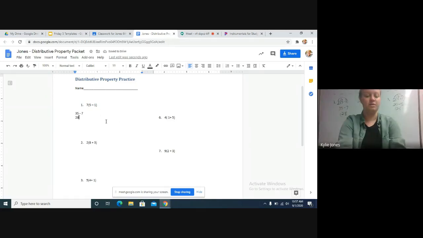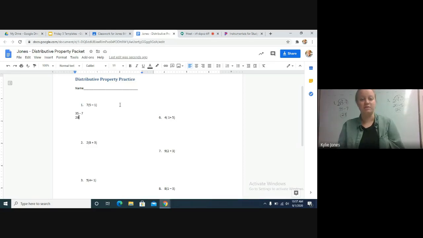If you want to just write 28, that's fine too. When you type, it's going to move the ones on the right down, I think, or all of it down. That's fine. If you want to write at the end and write equals 28, that's cool too. Just as long as I can see that the answer is there.